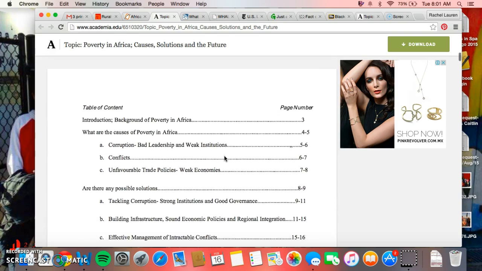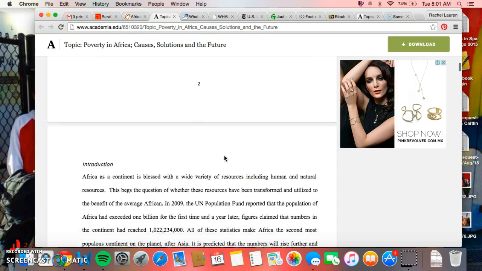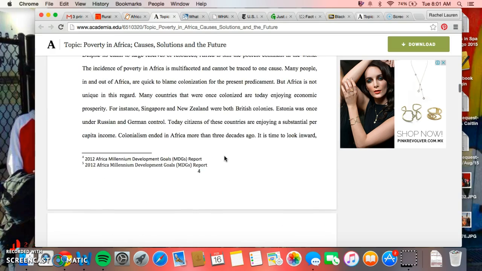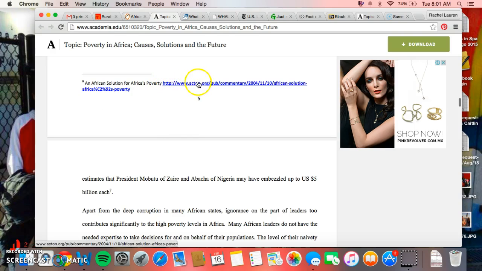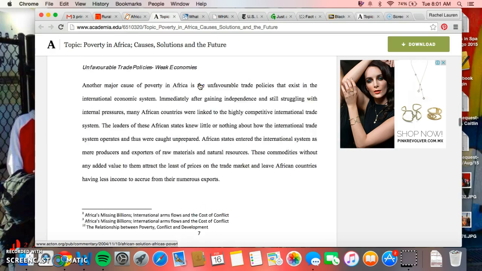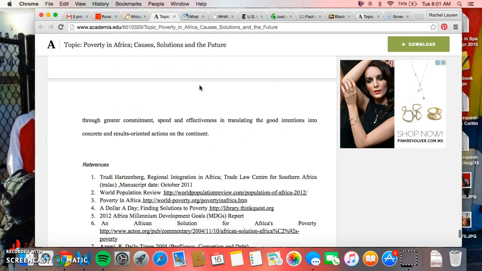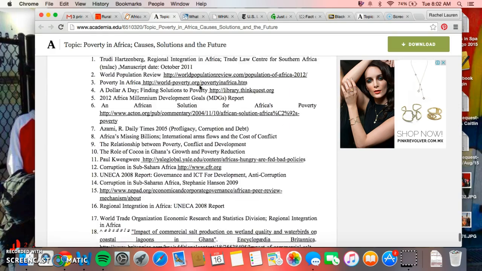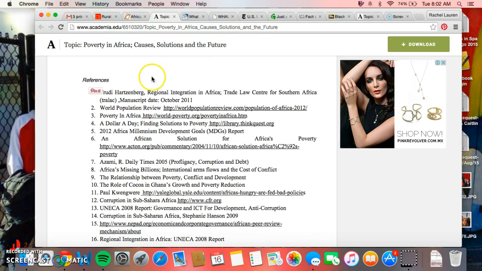When you write a big essay in college or a master's program, you're going to have to write a table of contents, a cover page, an introduction. You have your actual essay itself. But if you look at the bottom of each page, there are some articles in the footnotes, and then articles on the very last page, which are references. So he has a very short conclusion, and then he has some references. These could be articles that might be useful for your topic.